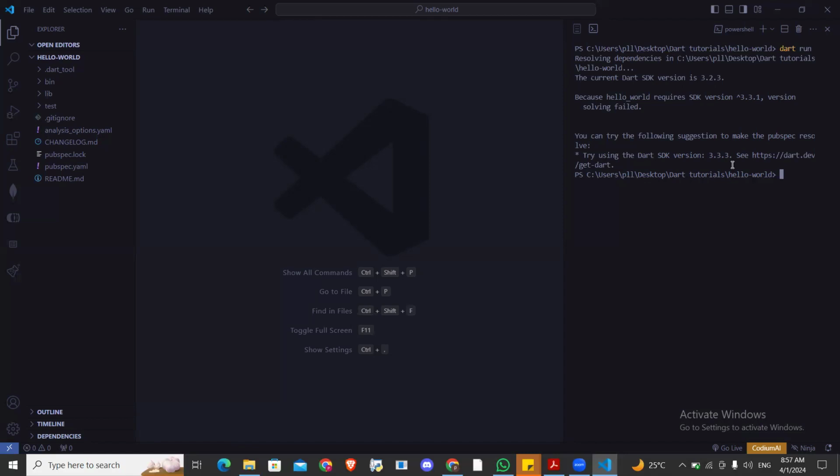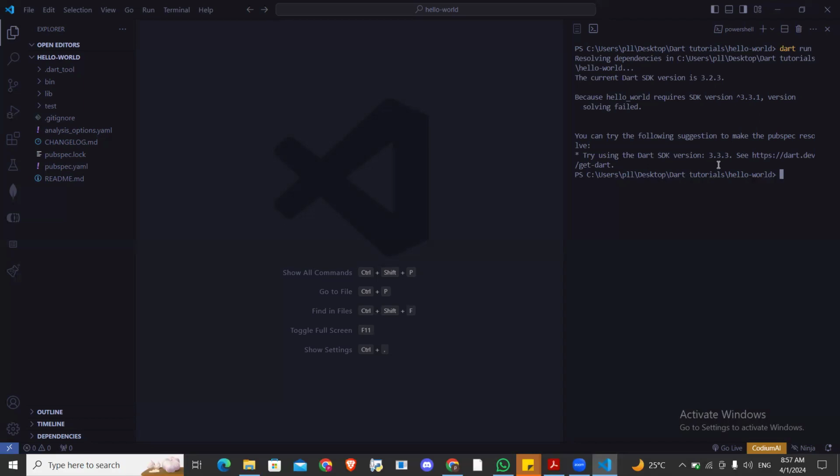Okay, so it said that I recently updated. Okay, so that's why it is 3.31, but that has not updated their own. So what I have to do now is to take this thing back. The version I'm using is ahead of the version they used to create this project.